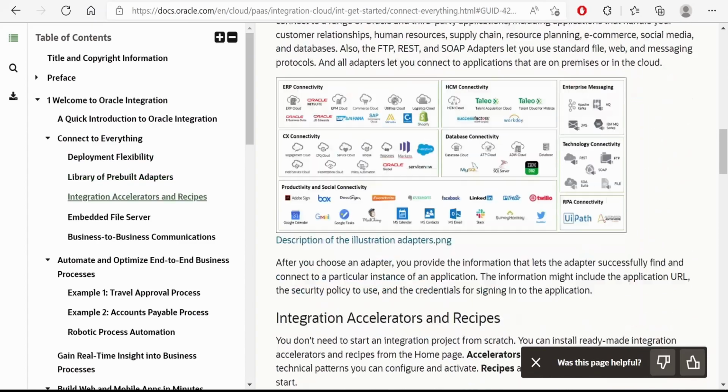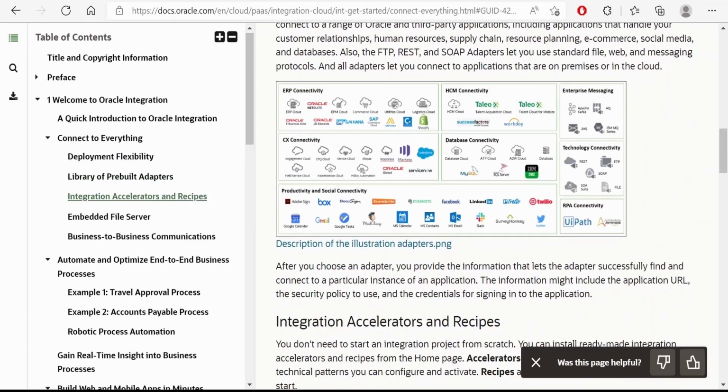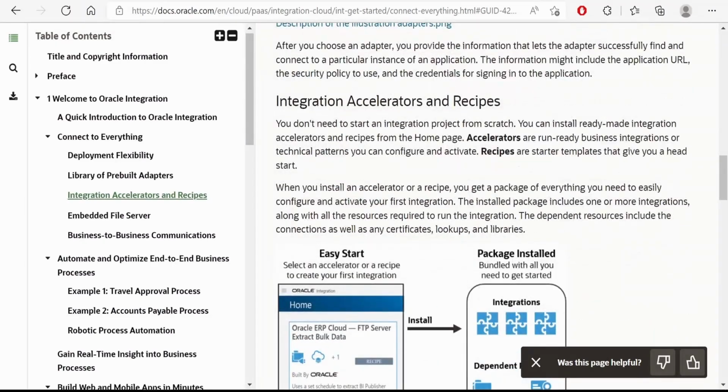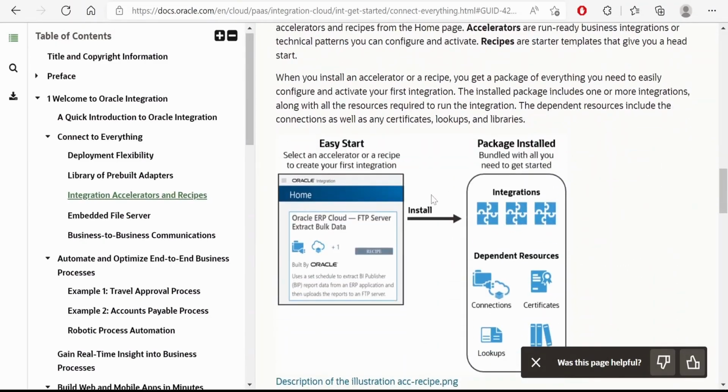You can have a look at this, and here in a pictorial description, Oracle has highlighted almost all the pre-built adapters which come out of the box when you subscribe to an Oracle Integration instance. So currently those are the pre-built adapters. Also there are accelerators and recipes. Those are created by Oracle.